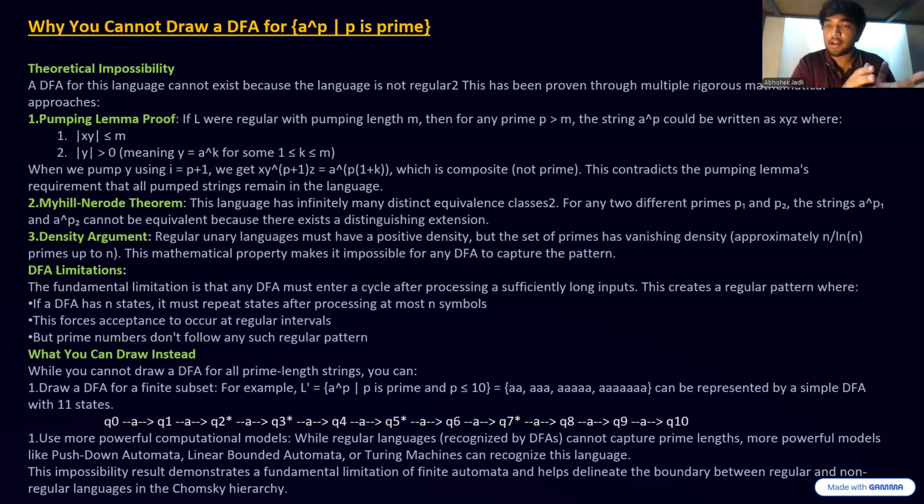We can also consider an NFA as well, but I'll just focus on the DFA. We cannot draw a DFA over here because if we could draw a DFA for a language, then we could prove it to be a regular language. So this is the foundation: we cannot draw a DFA for this particular language.